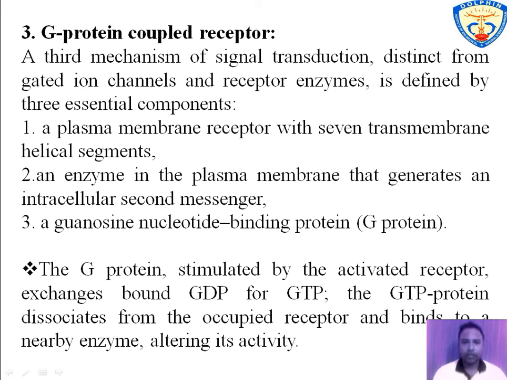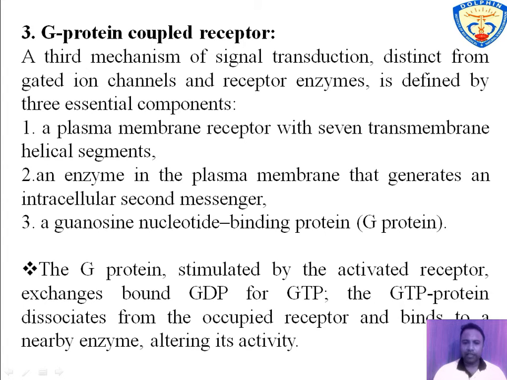The next receptor is the G protein coupled receptor. The members of the G protein coupled receptor family have different protein segments that cross the membrane, and they transmit signals inside the cell through a type of protein called G protein. The G protein coupled receptor has three components. First is the seven transmembrane helical segment.